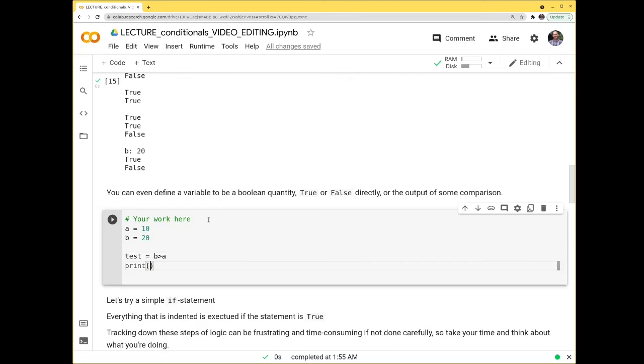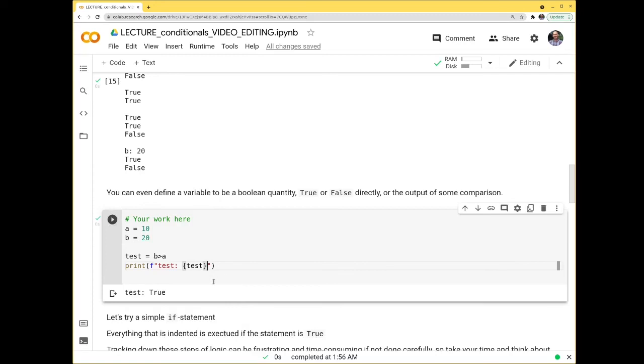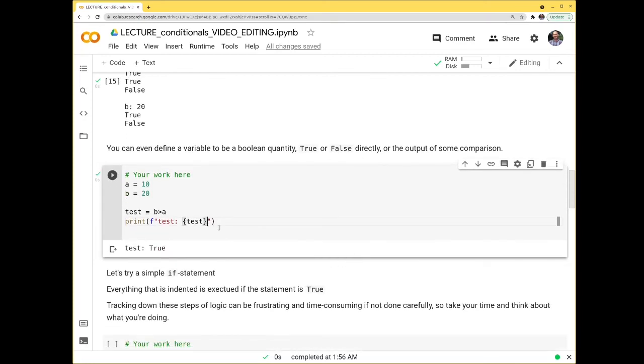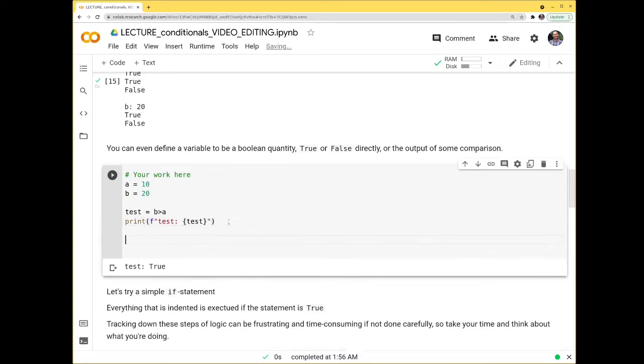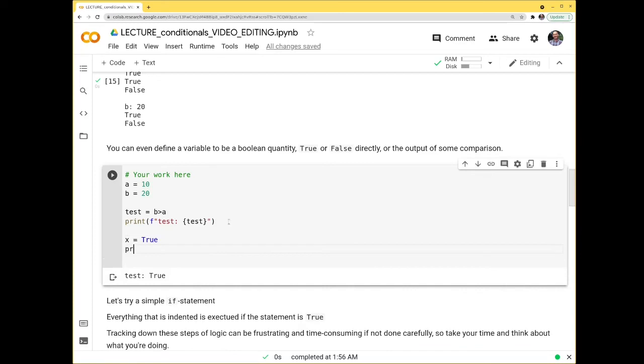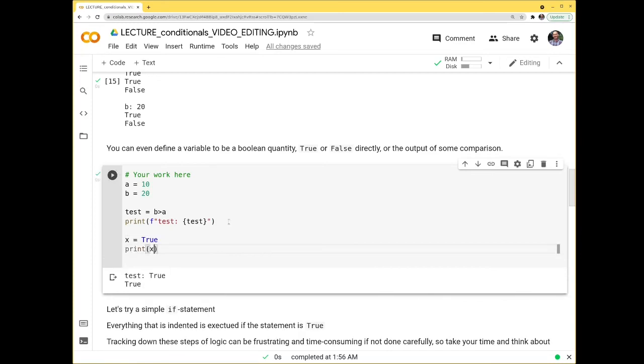And if I print f string test, I see that the value of test is now true. And I can actually use this in an if statement, which is what we'll find soon. And if I wanted to, I could just do x is equal to true. If I print x, I can see that the value is set to be true.